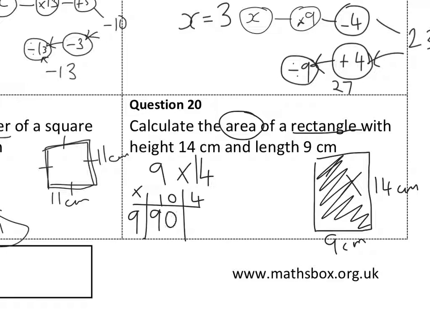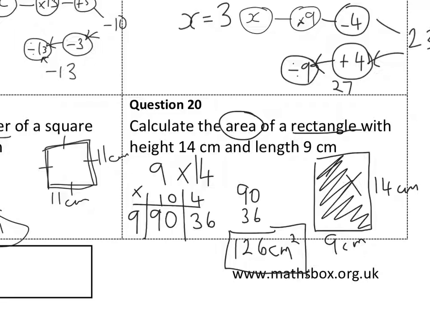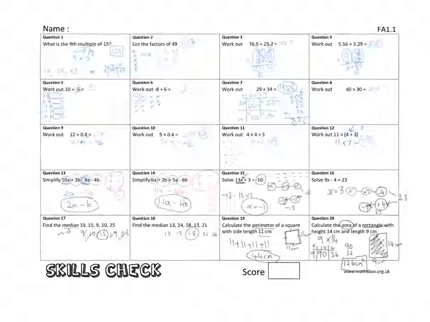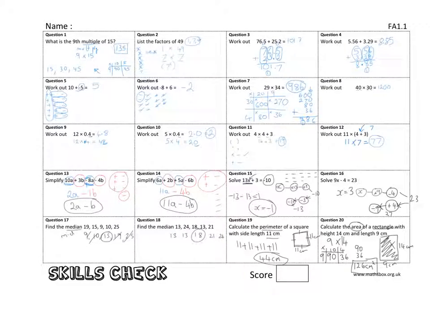Nine times 10, 9 times 4, add them together. 126 centimetres squared, because it is area. Okay, you should now be able to have a go at those yourself.